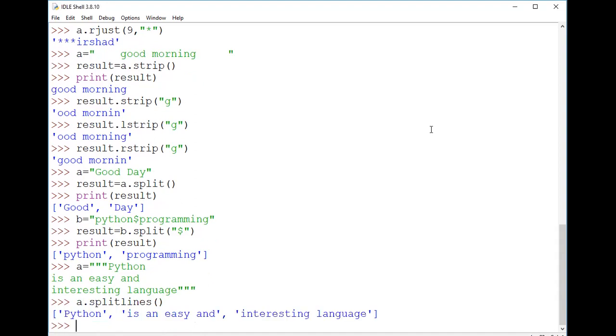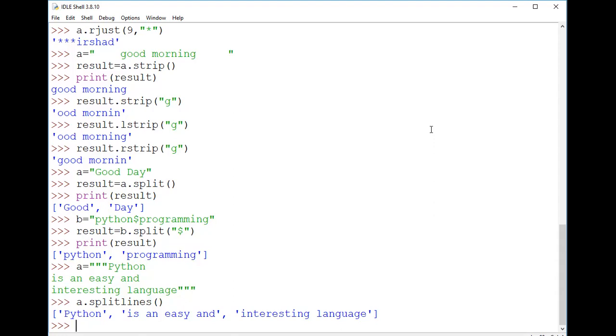You can see that each line has been converted into one string, and it has formed a group of strings in a list. Python is the first part, is an easy is the second part, and interesting language is one more string of the given list. So in this way, splitlines works here.